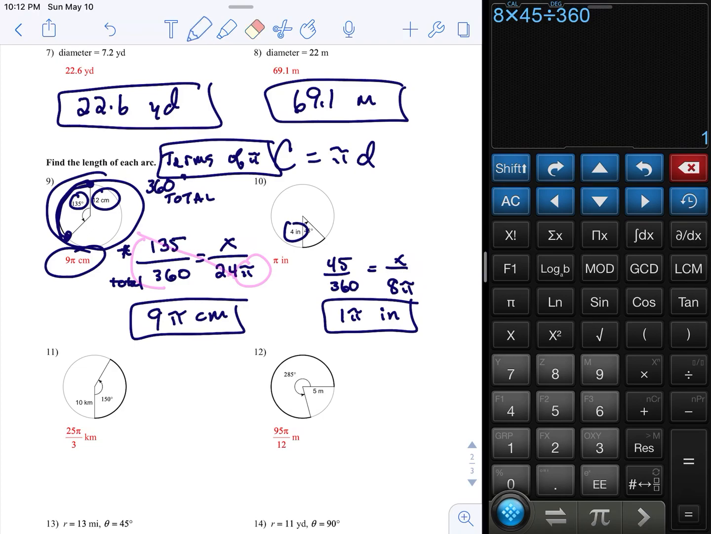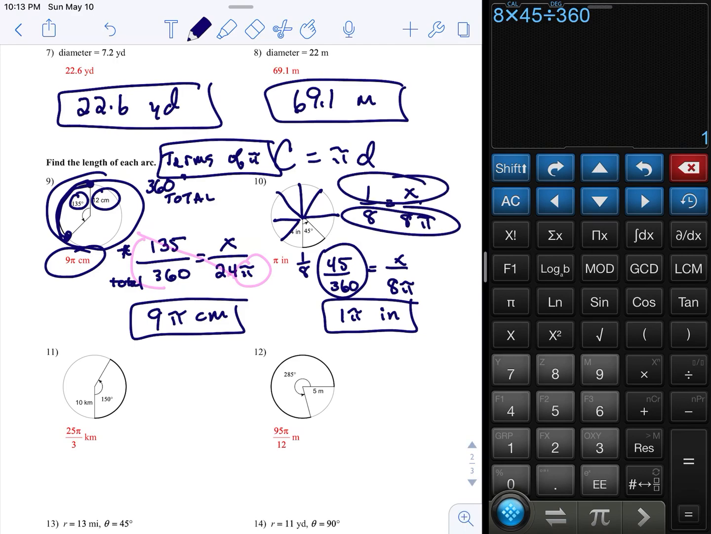Now, for those of you who are on top of this stuff, what you might realize sometimes is some of these fractions, like 45, is 1/8 of the circle. So you could skip this part, 45 over 360, and say 1 over 8 equals x over 8 pi. And then you can see if the two bottom numbers are the same, then the two top numbers have to be the same. So that's where you get 1 pi.